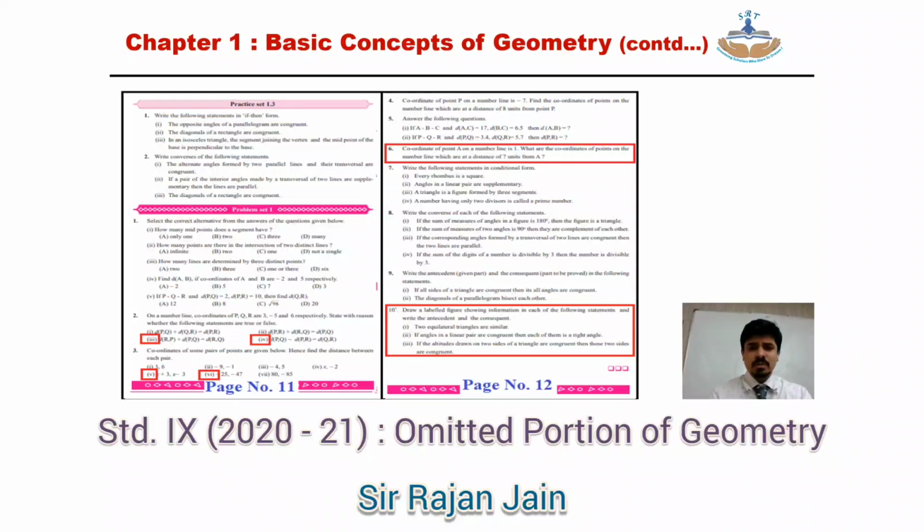Then on your page number 12, question number 6 is omitted. Then bottom of the page, question number 10, entire question is omitted. So draw a labeled figure, that entire thing is not there for you.